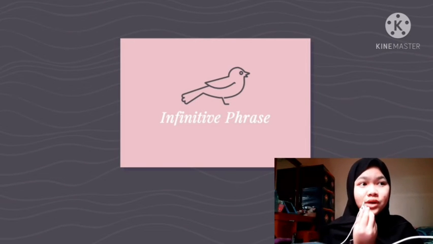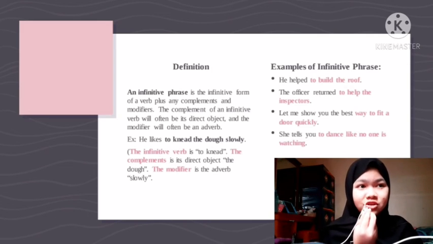Okay, next is infinitive phrase. Definition: an infinitive phrase is the infinitive form of a verb plus any complement and modifiers. The complement of an infinitive verb will often be its direct object and the modifier will often be an adverb. For example, he likes to knead the dough slowly.